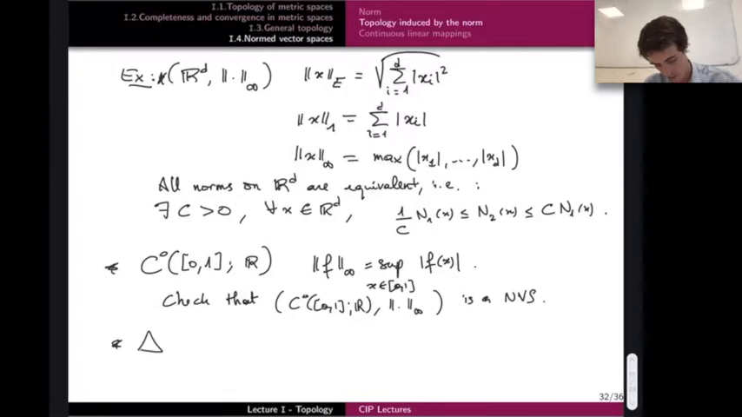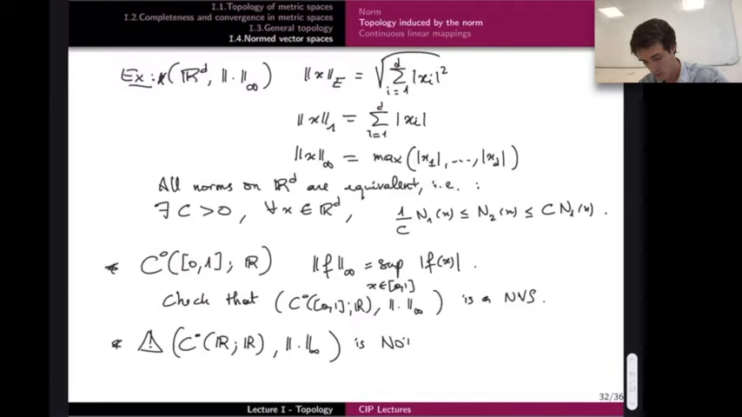But be careful. I want you to think about why this is different if I choose, for instance, the space of all continuous functions from R to R, which is still a vector space. With the infinity norm, this is not a normed vector space, and I want you to think about why this is not a normed vector space.